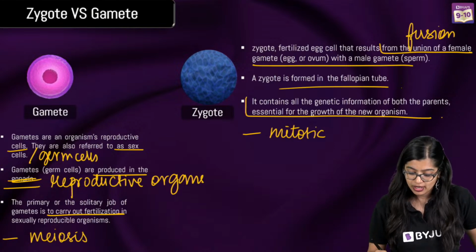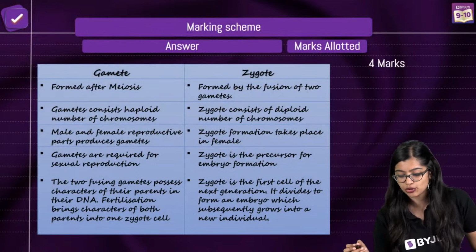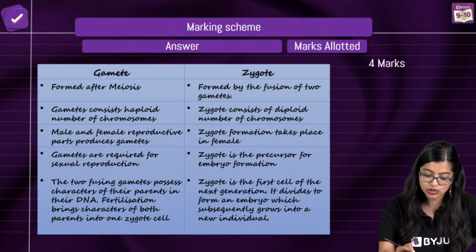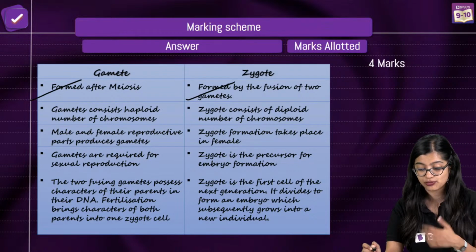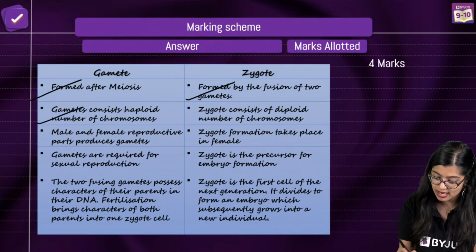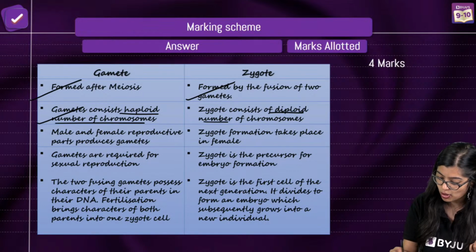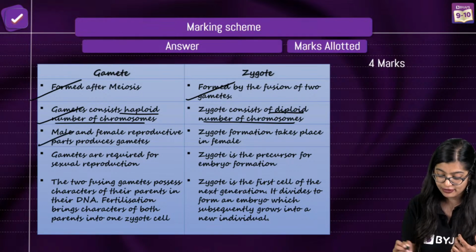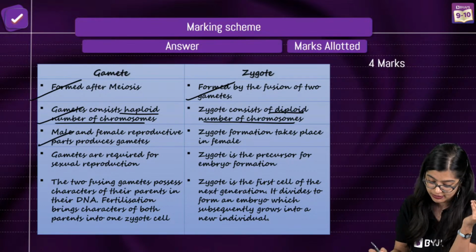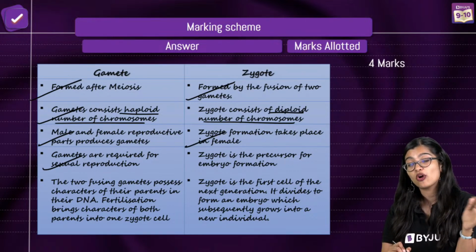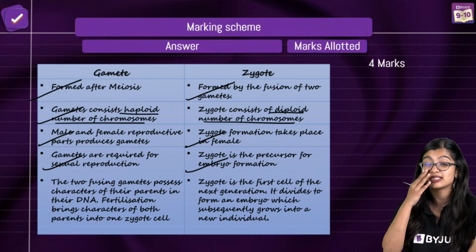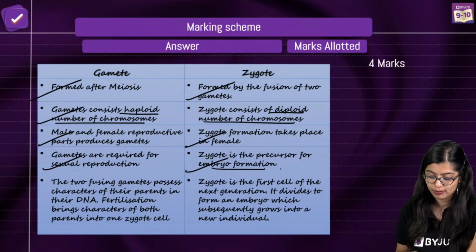Very good. So now when you are writing the answer, you need to mention these points down, right? Start off with the difference between the two. Gametes are formed after meiosis. Zygote is formed by the fusion. Gametes are haploid in number. Zygotes are diploid in number. Gametes are male and female. They are formed in the reproductive organs, and they are needed for reproduction. The formation of zygote takes place inside the female and it's a precursor to the embryo formation.